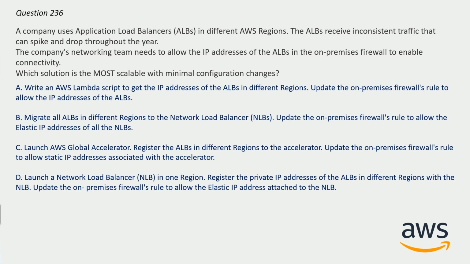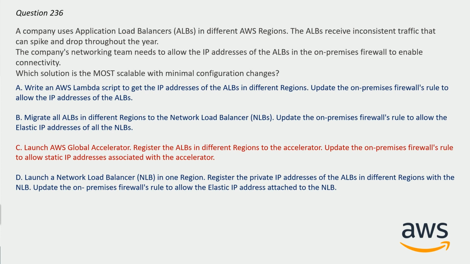Let me reveal the correct answer for you. If you still haven't gone through all the options, please pause the video. Option C is correct here. Launch AWS Global Accelerator. Register the ALBs in different regions to the accelerator. Update the on-premises firewall rules to allow static IP addresses associated with the accelerator. Because using AWS Global Accelerator, you can have a static IP for whitelisting on firewalls.